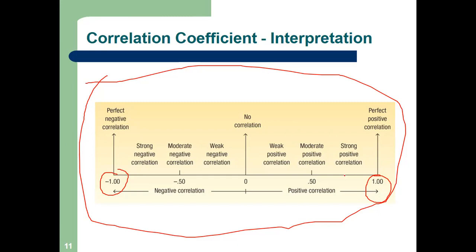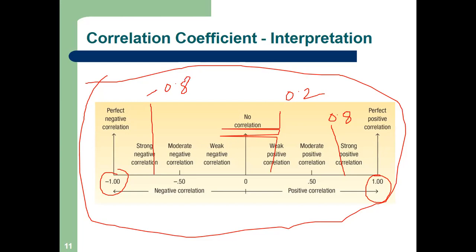Now suppose we calculate the correlation coefficient, I will give you the formula within 2 minutes, and we get 0.8. What does this mean? Strong positive correlation. Very good. Suppose we get 0.2, what do we say about the correlation coefficient? Weak positive correlation. Suppose we get minus 0.8. Then strong negative correlation.